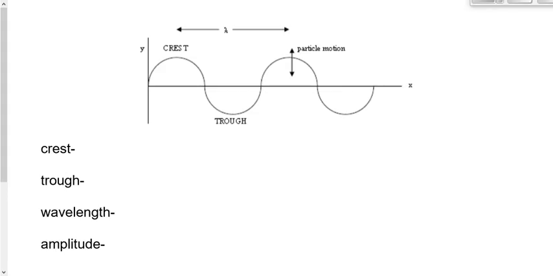We have two types of mechanical waves. First kind is called transverse. The second kind is called longitudinal. This is a transverse wave. In a transverse wave, the wave particles don't travel with the wave. Rather, they travel perpendicular to the wave.